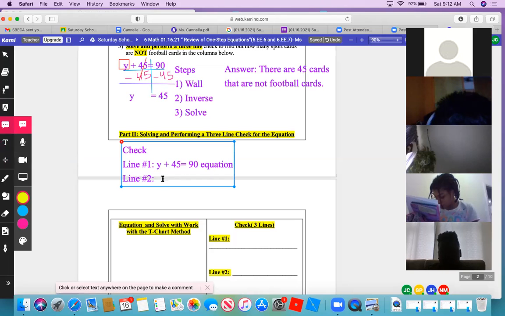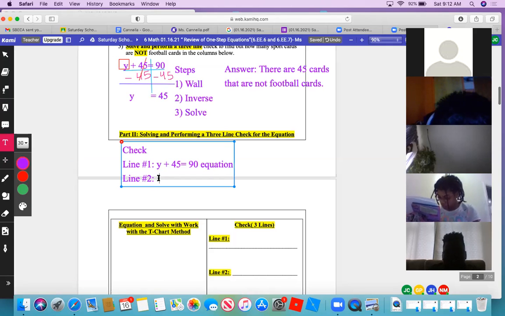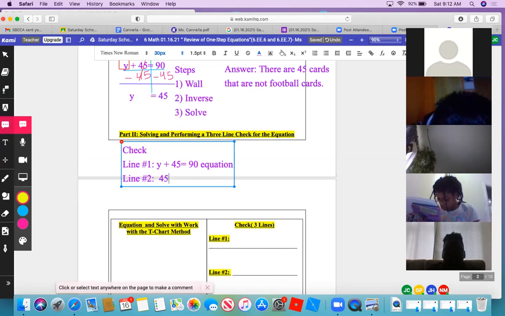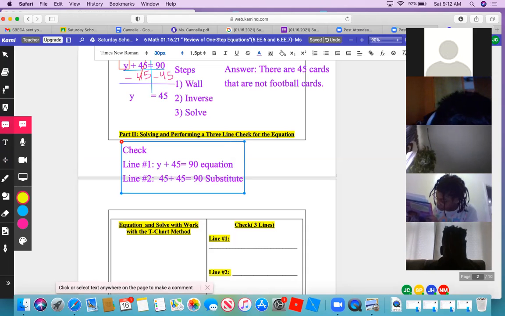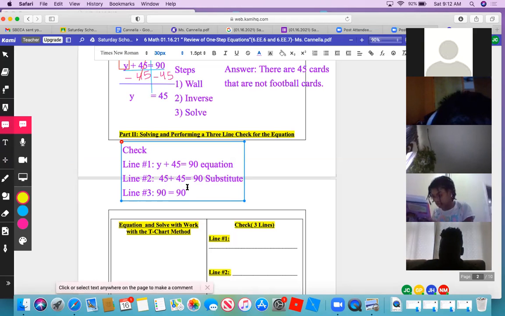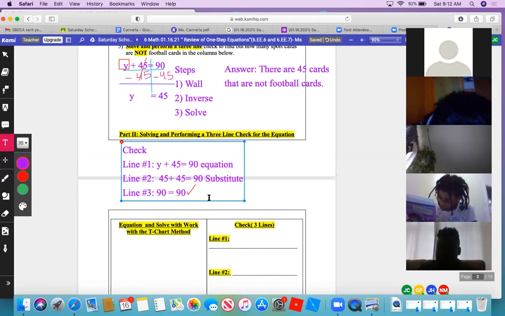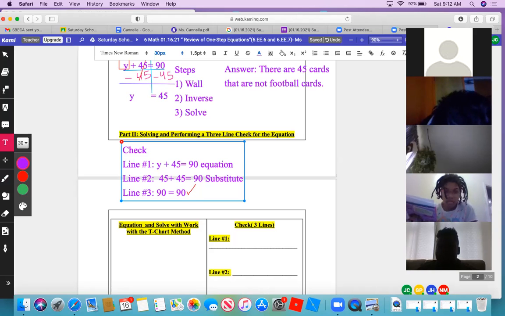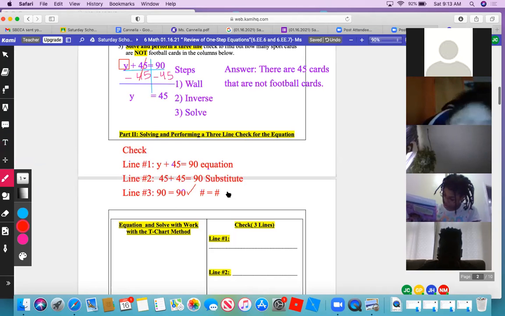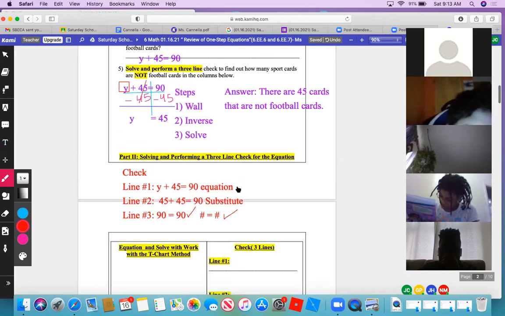Okay, so we're going to substitute the number in, she said, on line 2, right? 45 plus 45 equals 90. It's called substitute. And then line 3, she said to prove that 90 is equal to 90. Number equal number. What are we supposed to put at the end? A big fat check. Good. So in this case, we say number equal number. Put a check mark. Everyone see what she did there?